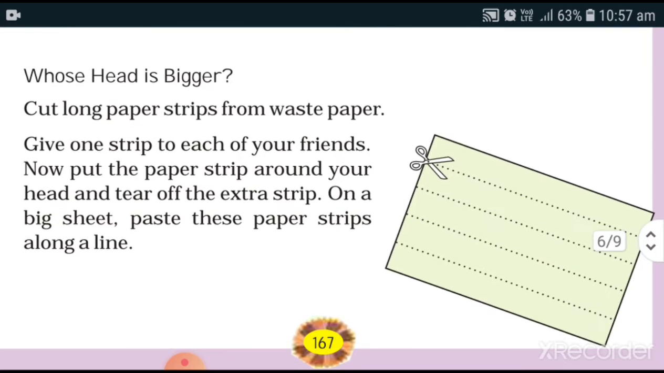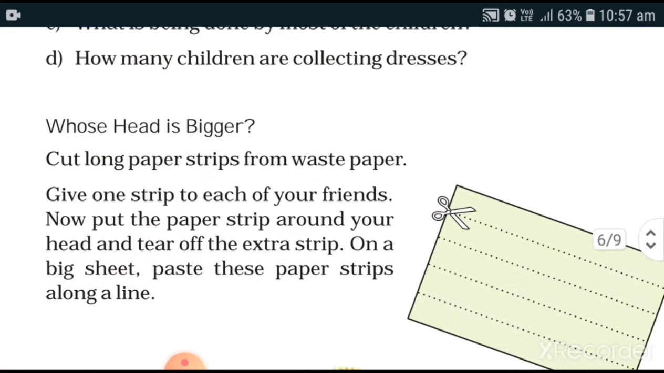Now here one activity is there. You can do it at your home with the help of chart paper. You have to cut any strip from any type of waste paper and take the measurement of your head. Like one ribbon you use to surround your head. Like that way only you have to use this strip and then take the measurement of your head.